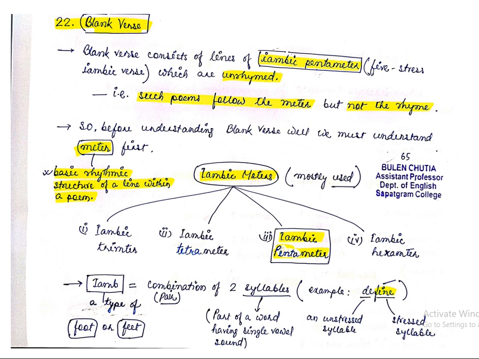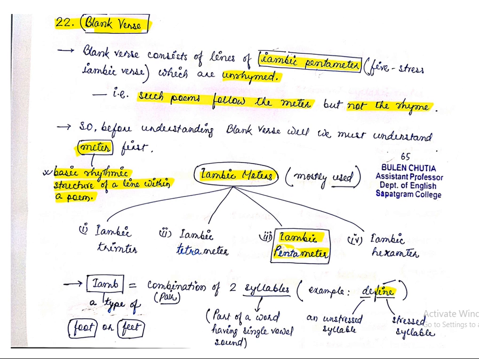That is, such poems follow the meter but not the rhyme. As the class proceeds, we will understand what meter is, and I think you know what rhyme is. I do not want to repeat what rhyme is again, because in your school days also you have learned what rhyme or rhyming is.